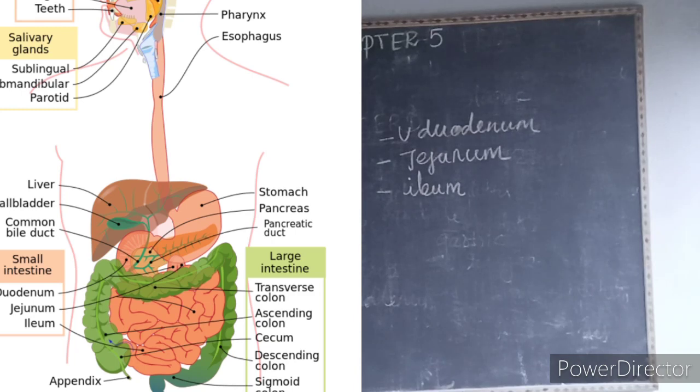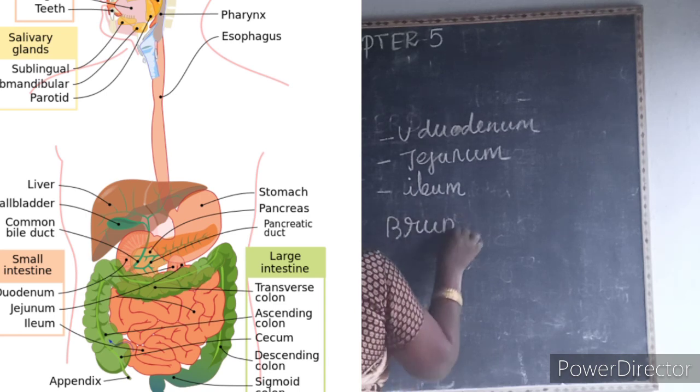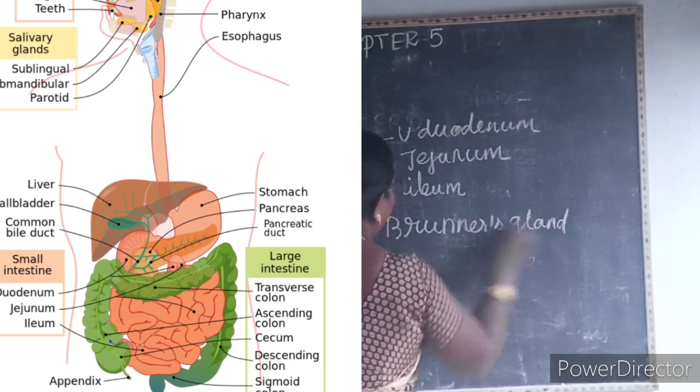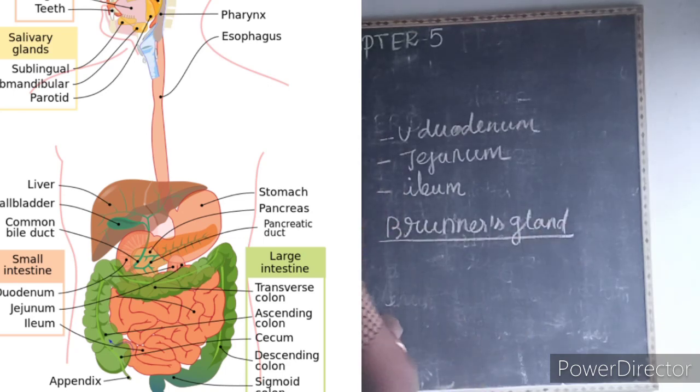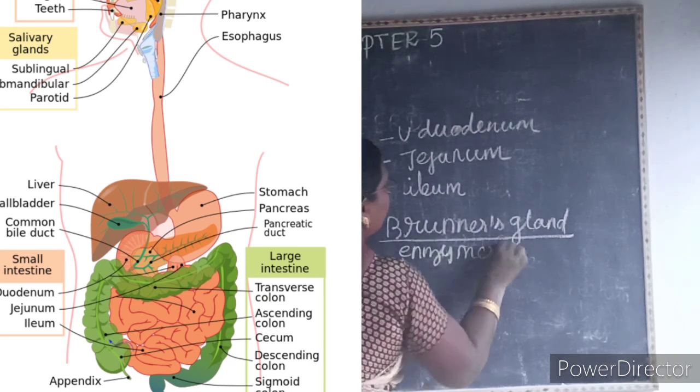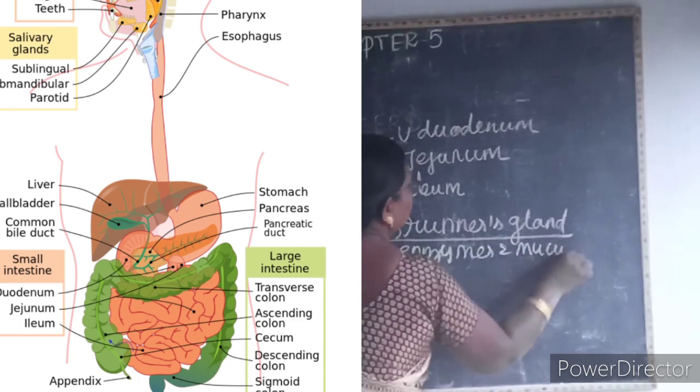First we'll see about the duodenum. The wall of the duodenum has Brunner's glands. It's a 1 mark question. Brunner's glands secrete enzymes and mucus.